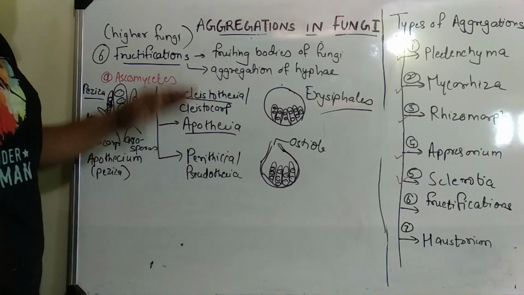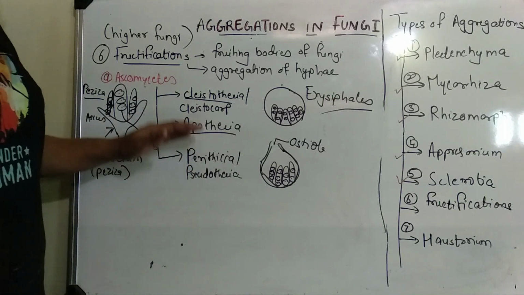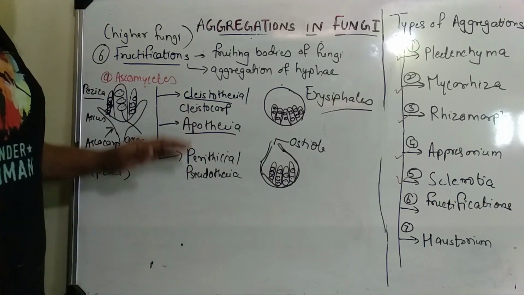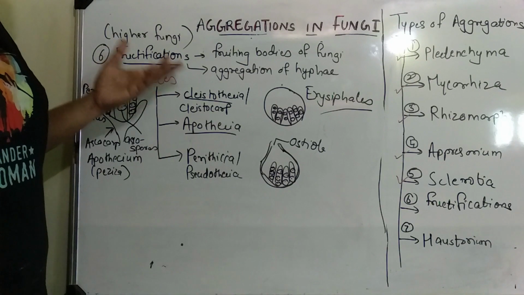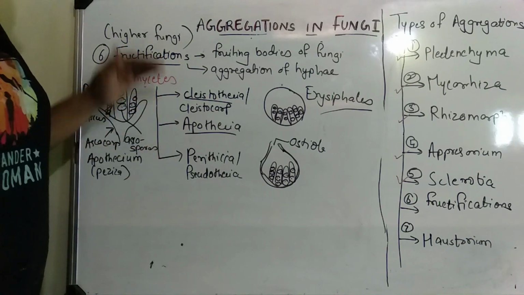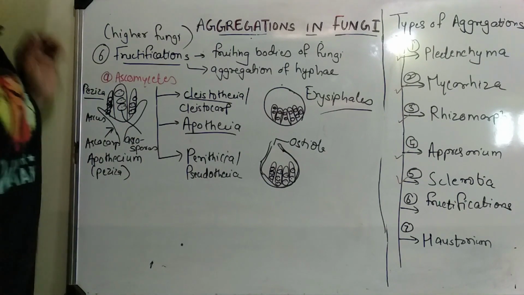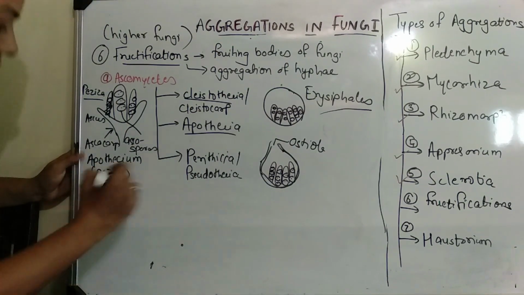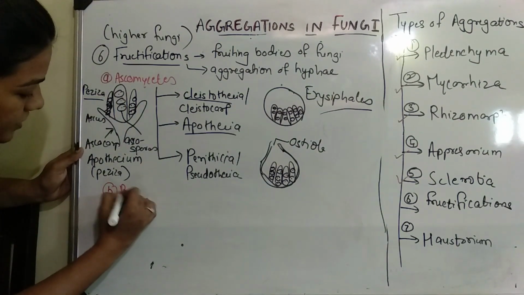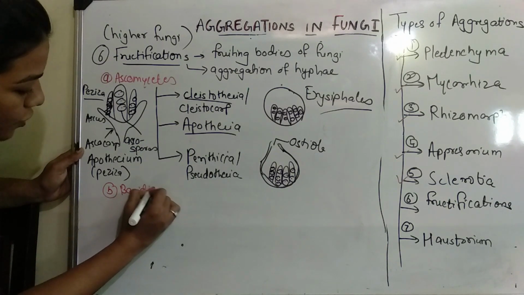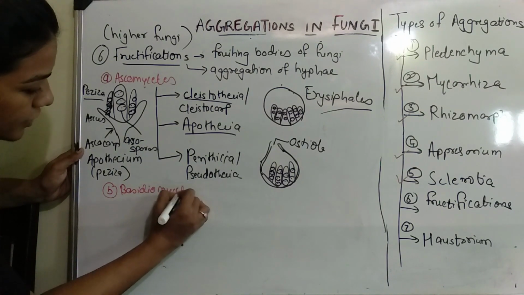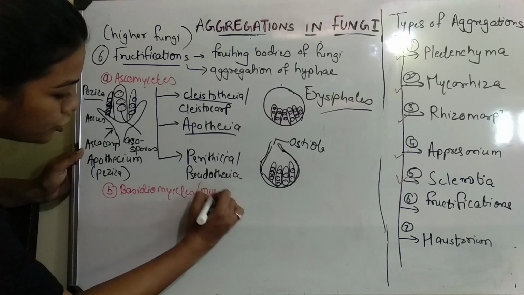So all these fructifications that you have seen, maybe in your practical lab also, are aggregations of hyphae only. Now we move towards the second type of higher fungi, which is Basidiomycetes. This includes all of your mushrooms.